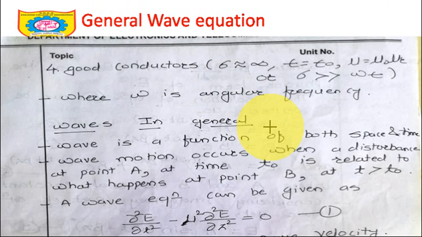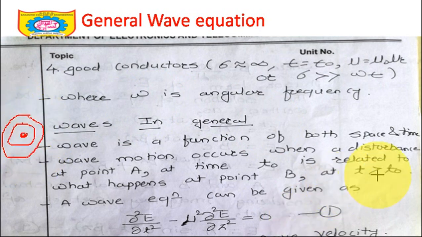So wave is a function of both space and time, which was already discussed in the previous lectures. Wave motion occurs when a disturbance at point A at a time t equal to 0 is related to what happens at point B at t greater than t0. Once again, throwing a stone into water creates a disturbance at point A at t equal to t0, and how it can be related to what happens at point B. If this is point A where you have dropped a stone and this is point B, is the water at point B also getting disturbed because of the thrown stone?